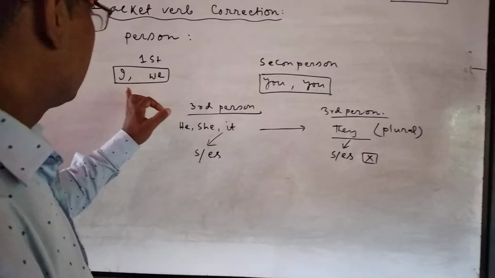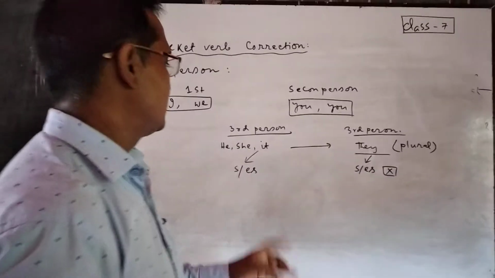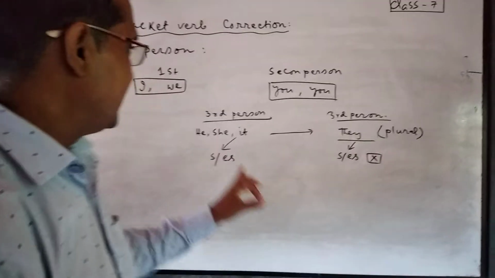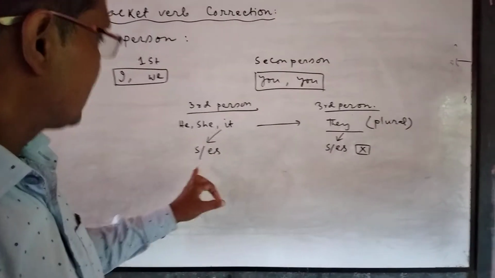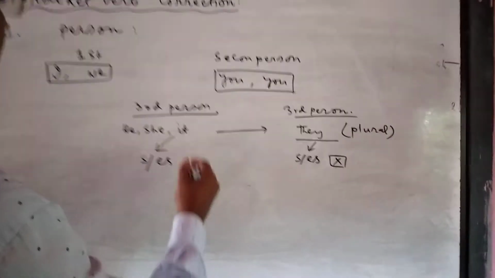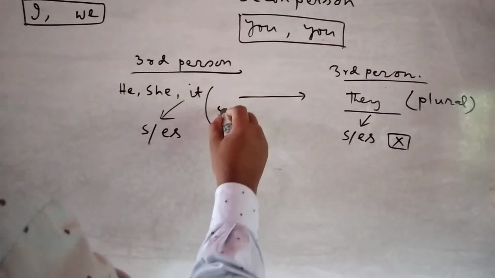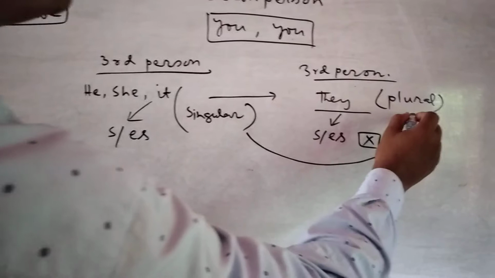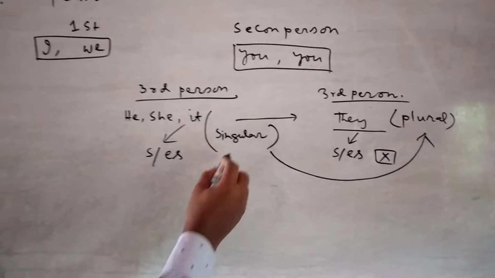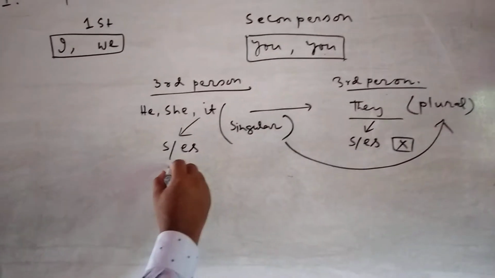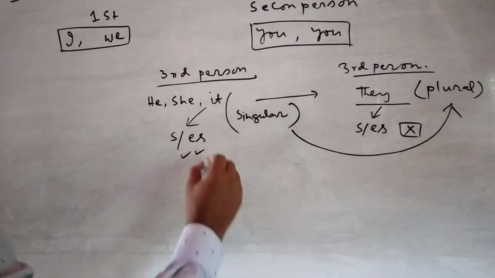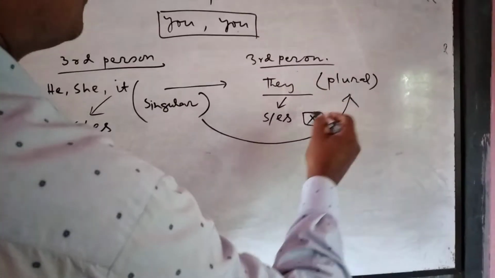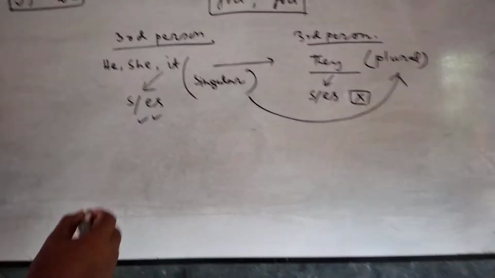In first person and second person you need not add s or es, only third person singular number. When singular number comes, we use s or es in verbs, but when plural comes, we need not use s or es.